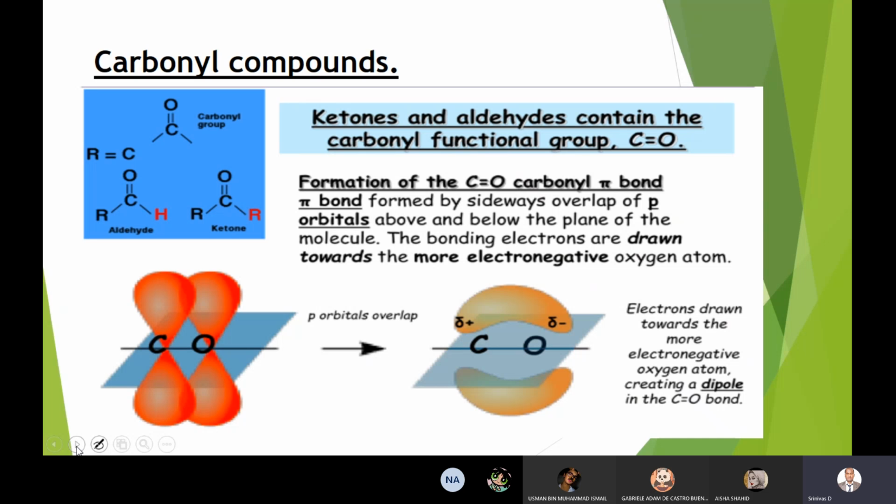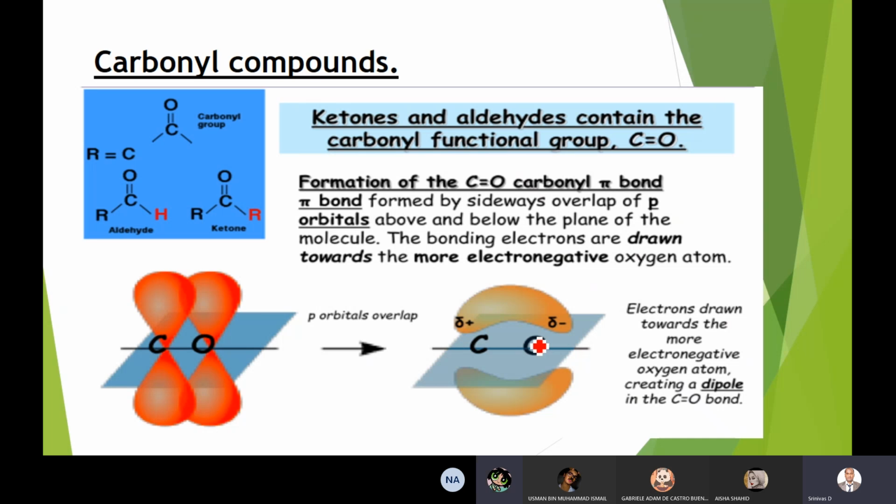Okay. So please do remember there is a pi bond and there is a sigma bond in between the carbon and oxygen. There is a pi bond as well as there is a sigma bond. So sigma bond is end-on-end overlap and pi bond is sideways overlap. Am I clear with this?